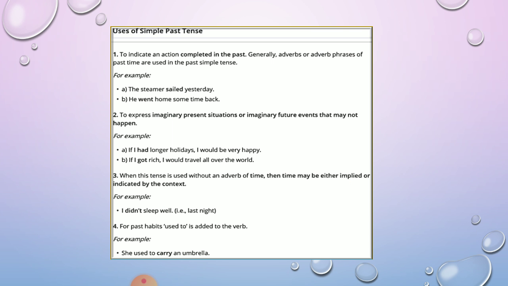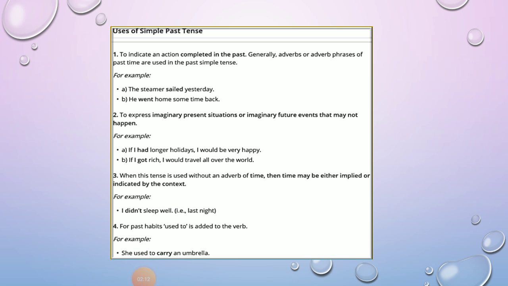For example, the steamer sailed yesterday. This is an affirmative sentence, that's why we used the verb second form, the past form, that is sailed. If we make it negative, then it will be: the steamer did not sail yesterday.